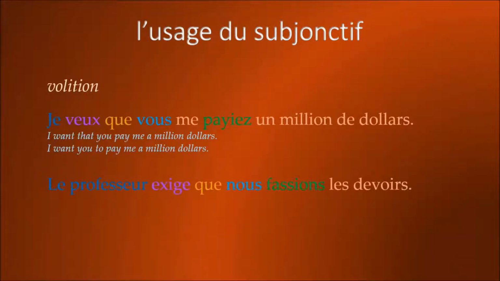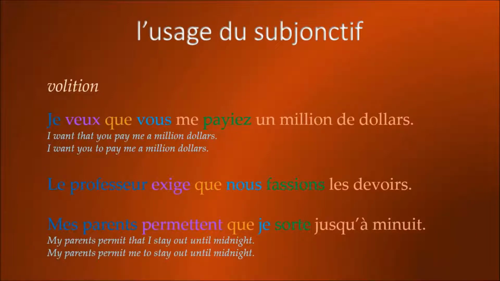Le professeur exige que nous fassions les devoirs. The professor demands that we do our homework. And finally, mes parents permettent que je sorte jusqu'à minuit. My parents permit that I stay out until midnight, or more colloquially, my parents permit me to stay out until midnight. Remember that both sentences translate to the same thing in French in that sentence using the subjonctif. Mes parents permettent que je sorte jusqu'à minuit.